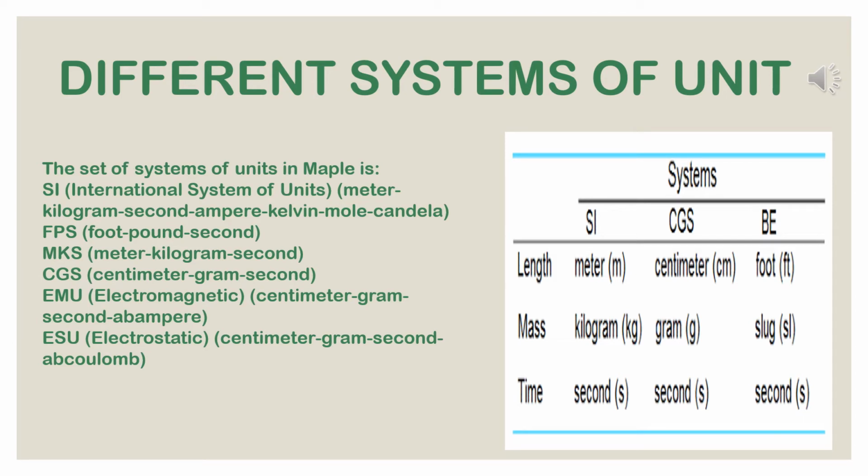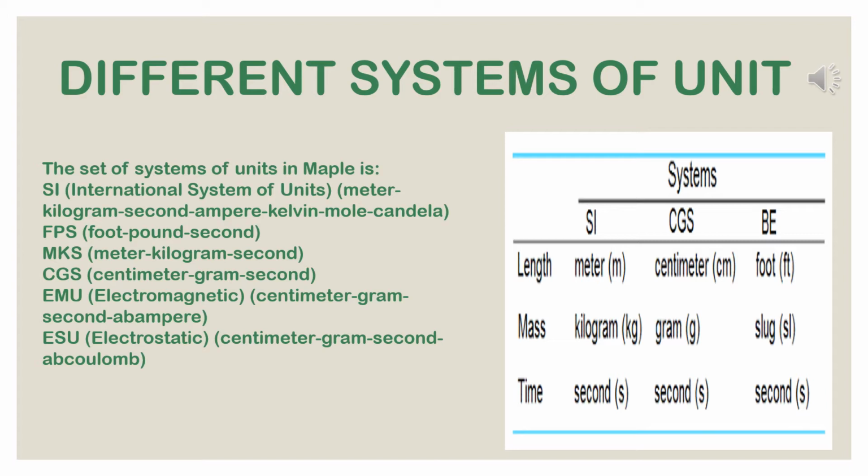Now, different systems of unit. The set of systems of unit: MKS, that is SI, International System of Units, meter, kilogram, second, ampere, kelvin, mole, candela. Another one is FPS, foot, pound, second.